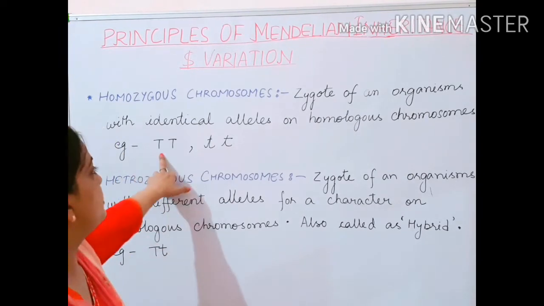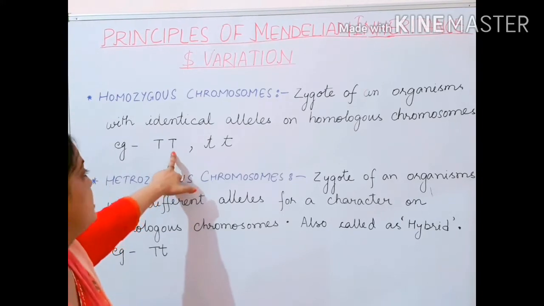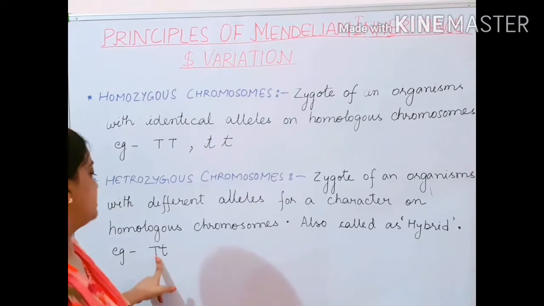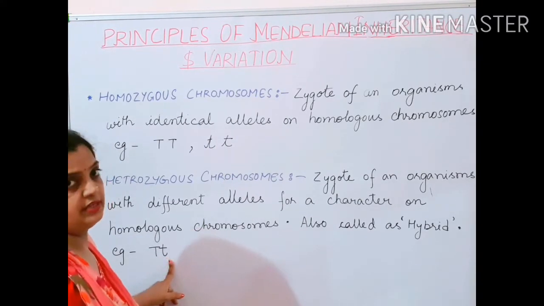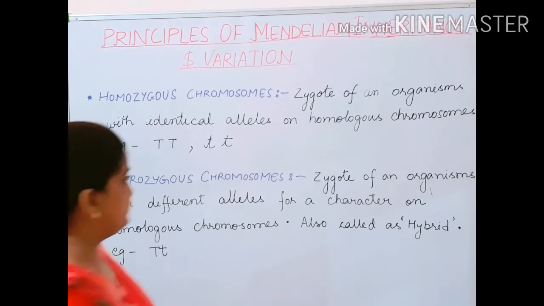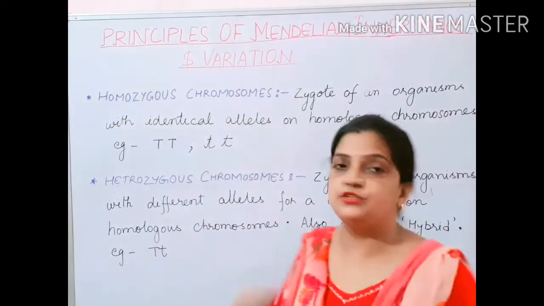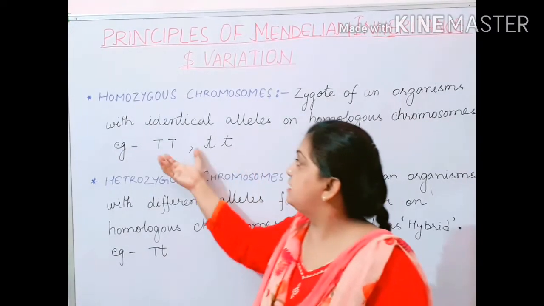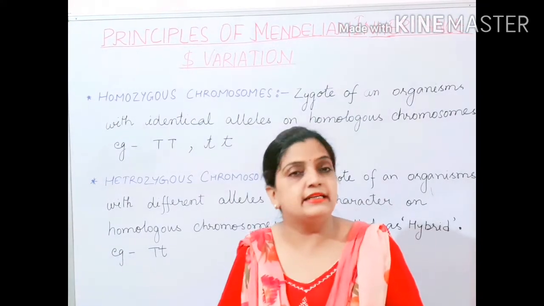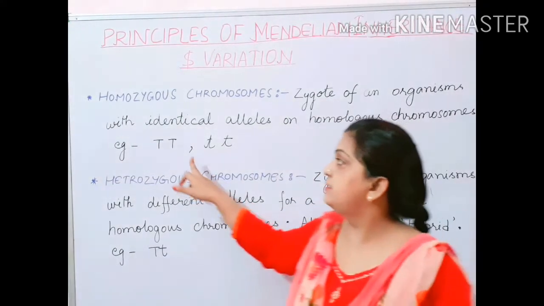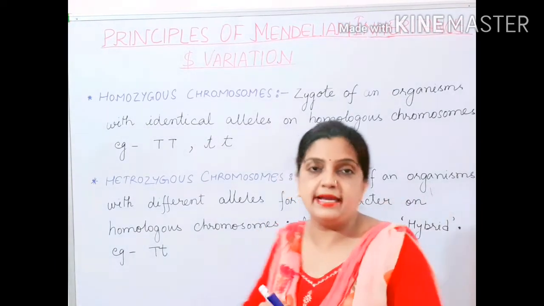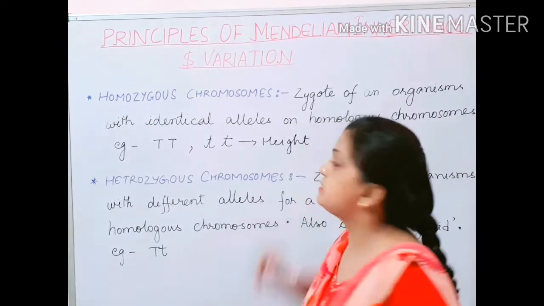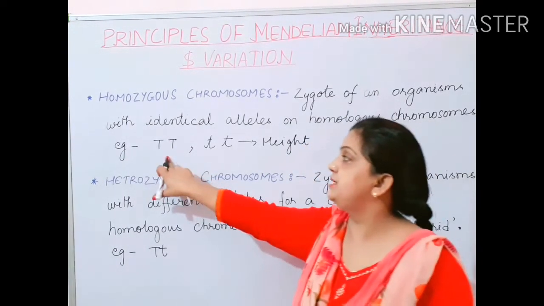Now children, as an example, you can see that I have written capital T and small t. I have taken the character for height, and here I have taken capital T and small t in heterozygous. Homozygous and heterozygous are the parts where characters are mentioned, and these can be any type of character. Here I have taken the example of height, and in this height I have denoted the genes.